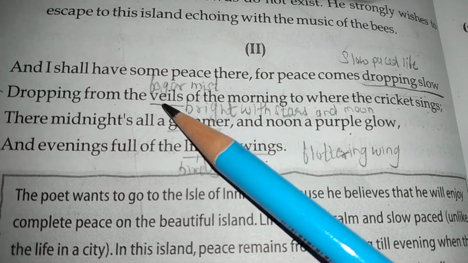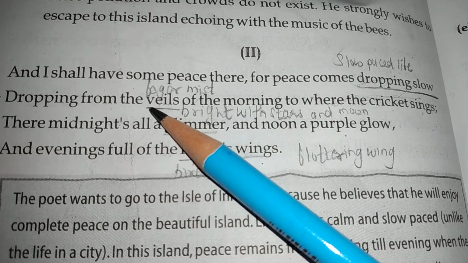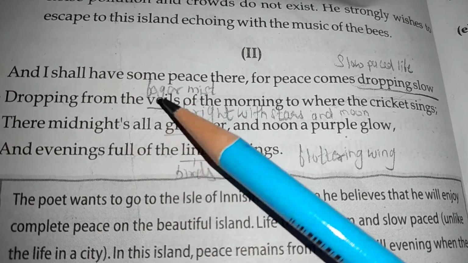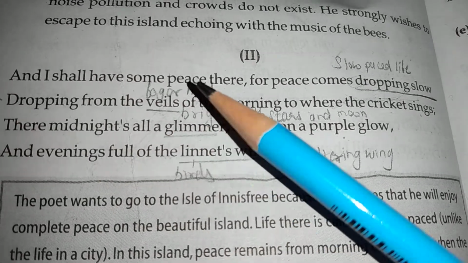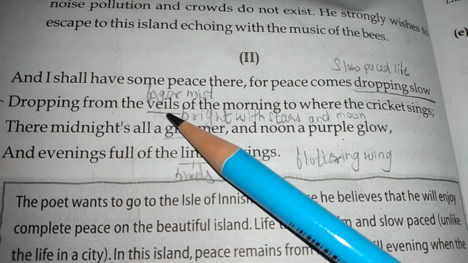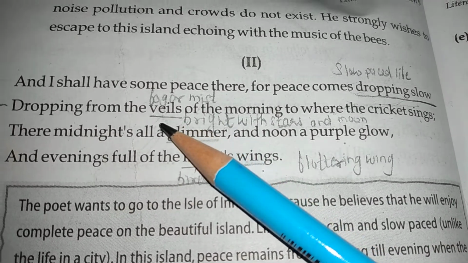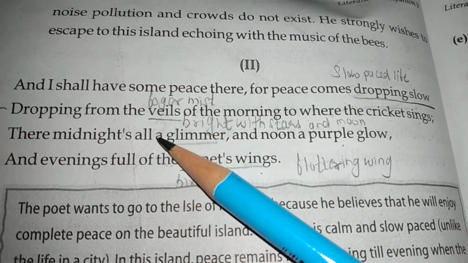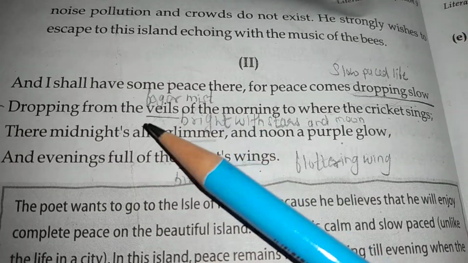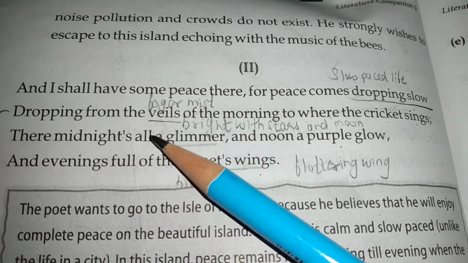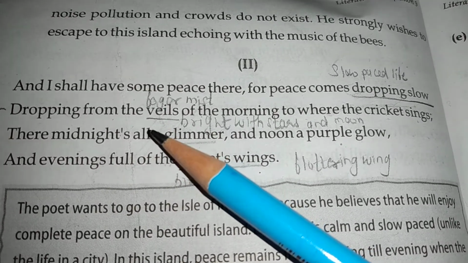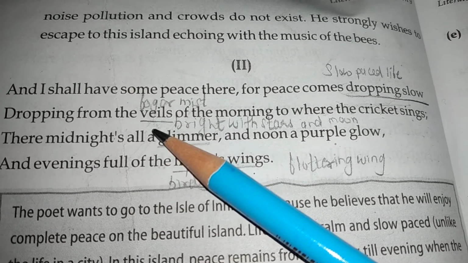Dropping from the wheels of the morning. So he wheels. Now here again this is a poetic device. Actually wheel का यहाँ पे मीनिंग होता है पर्दा. ओके, सो जैसे ही सुबह की सूरज की पहली किरणें आती हैं, दैट इज़ काइंड ऑफ अ व्हील, काइंड ऑफ अ कवर ऑफ द मॉर्निंग फेस. Okay, so that is a very beautiful color. It's not completely sunny, it's not completely yellowish, but it's just the beginning of the day.